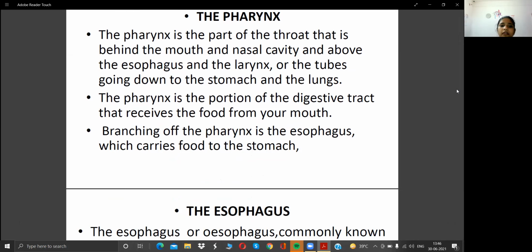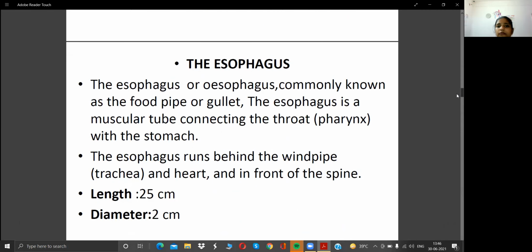Okay, next we can go to the esophagus. The esophagus is commonly known as the food pipe or gullet. What is the other name of the esophagus? That is food pipe or gullet. The esophagus is a muscular tube connecting the throat with the stomach, through the pharynx to the stomach. The esophagus runs behind the windpipe, otherwise the trachea, and behind the heart and in front of the spine. What is the normal length of the esophagus? It is 25 centimeters, and the diameter is 2 centimeters.